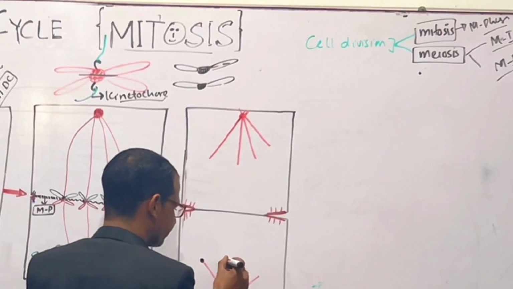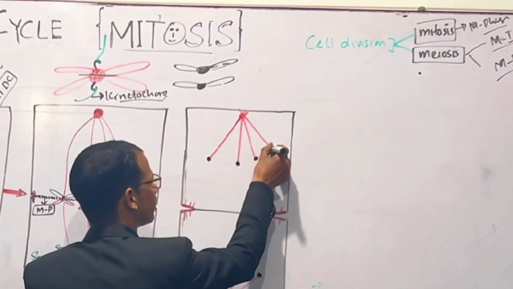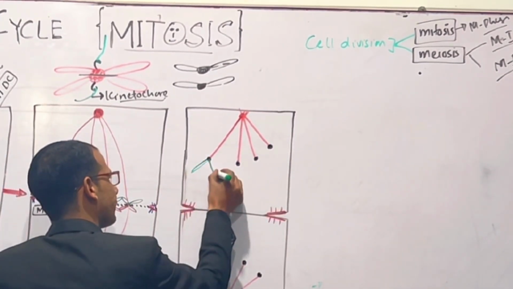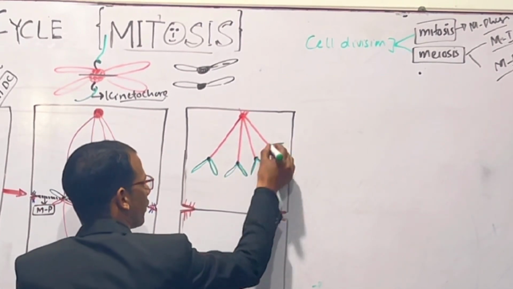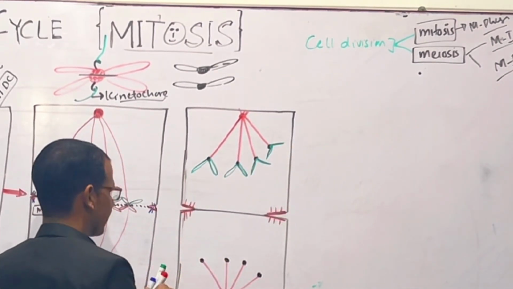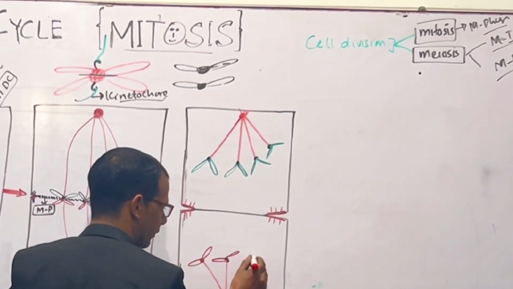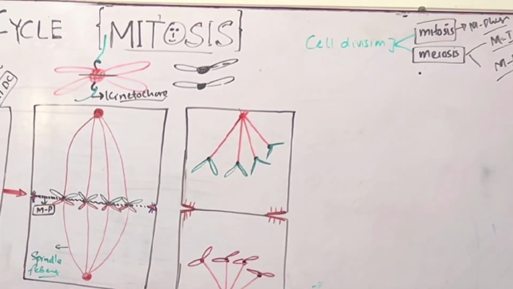First step, the centromere divides, right? And the chromosomes go to opposite poles. For example, this is the green part of the chromosome and this is the red part of the chromosome, right?